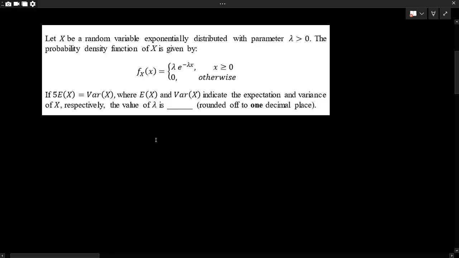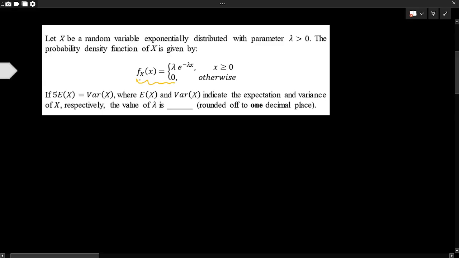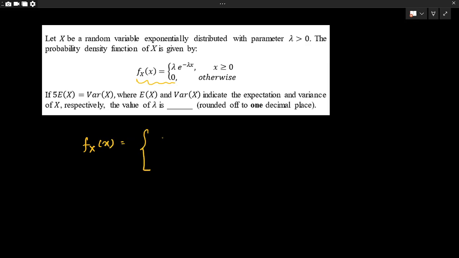Hello. So today we have a question from GATE 2024 paper from Statistics and Probability part. The question goes as: let x be a random variable which is exponentially distributed with a parameter lambda. Here lambda is a parameter which is strictly greater than 0, and the distribution function is given as f of x is equal to lambda e to the power minus lambda x when x is greater than or equal to 0, and 0 otherwise.